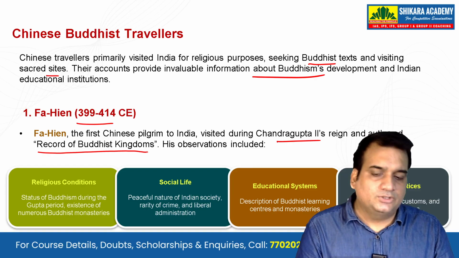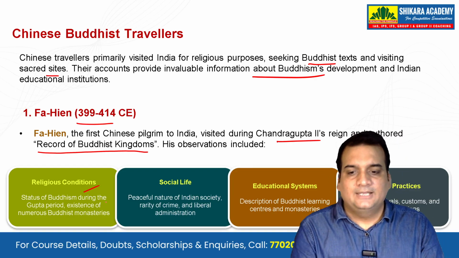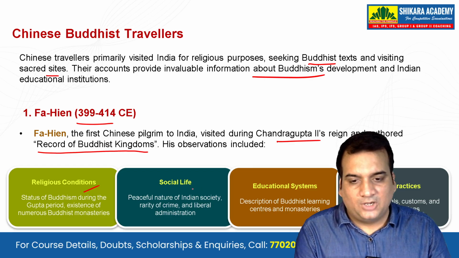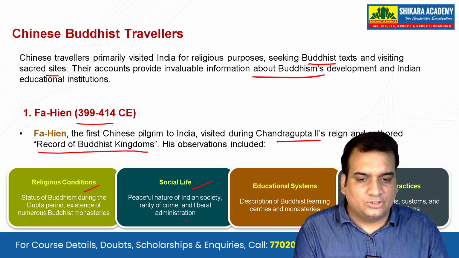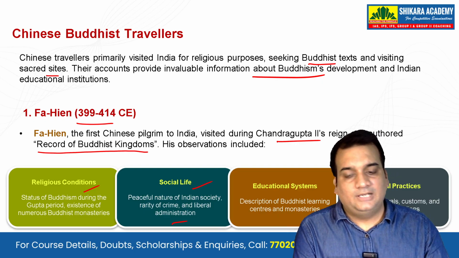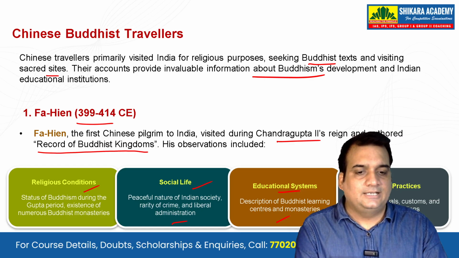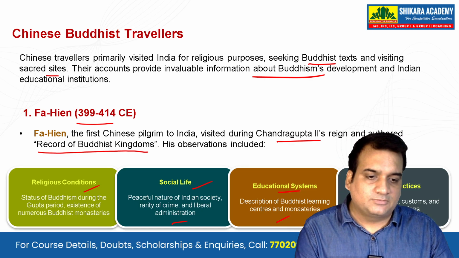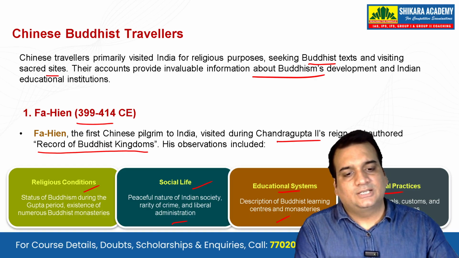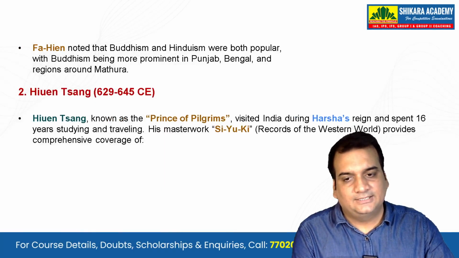His observations include religious conditions, the status of Buddhism during the Gupta period, and the existence of numerous Buddhist monasteries. That's what he writes about. Social life: the peaceful nature of Indian society, rarity of any crime, and liberal administration. Educational system: description of Buddhist learning centers and monasteries is what he has mentioned, and the cultural practices he talks about, religious festivals, customs, and daily life of Indians. So this is what Fa-Hien has written about.